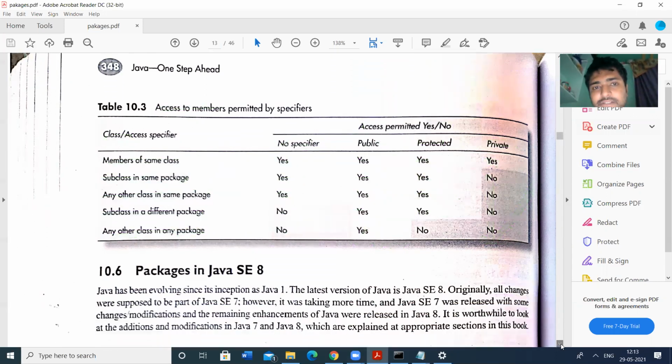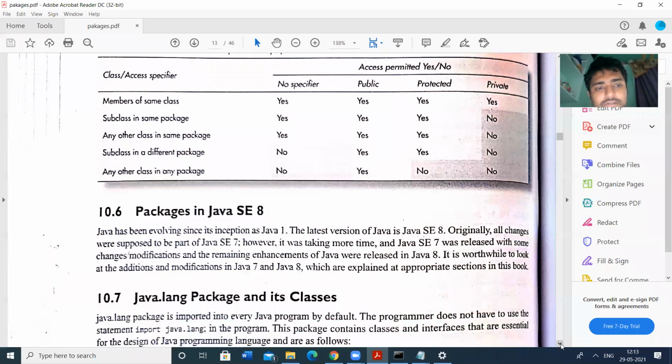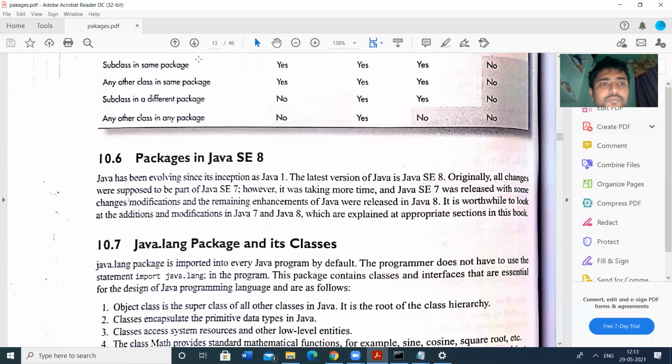So the next concept is packages in Java SE 8, Java Standard Edition 8. We have so many packages in Java 8.